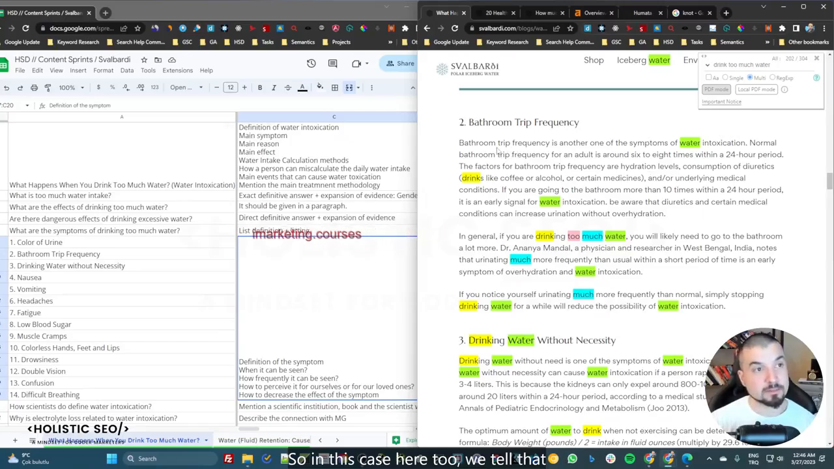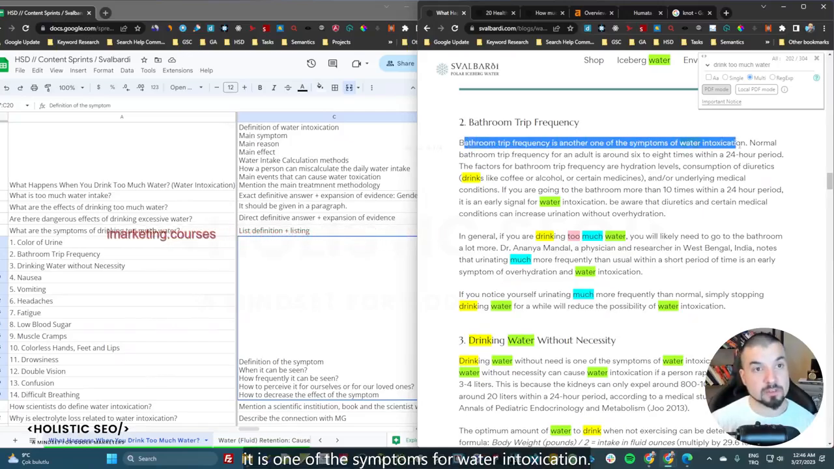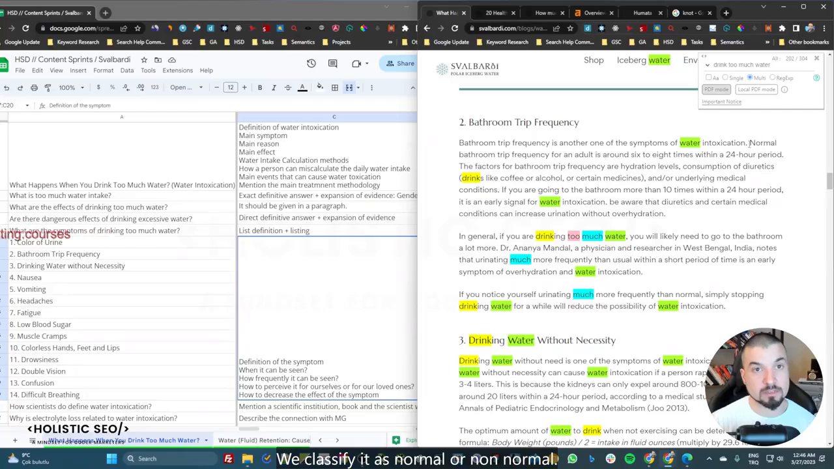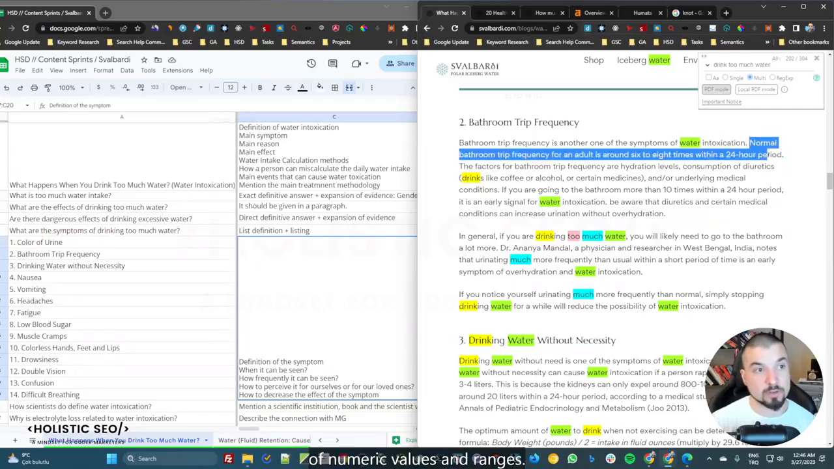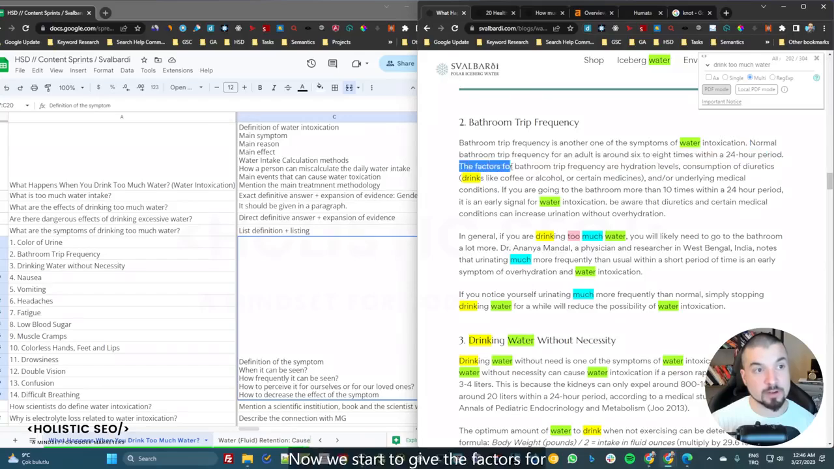So in this case, here too, we tell that it is one of the symptoms for water intoxication. We classify it as normal or non-normal. Then we give certain types of numeric values and ranges. Then we start to give the factors for that, and we start to talk about hydration levels or the consumption of diuretics. And here we give the examples of this specific class. Then we use an "and" or context, underlying medical conditions.